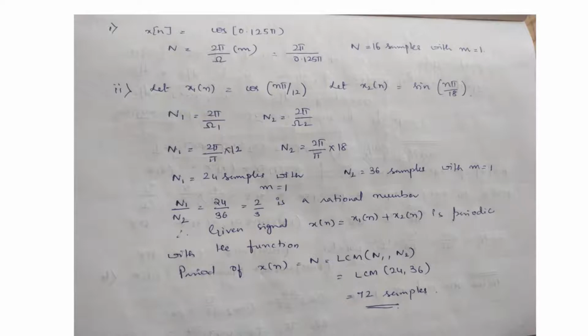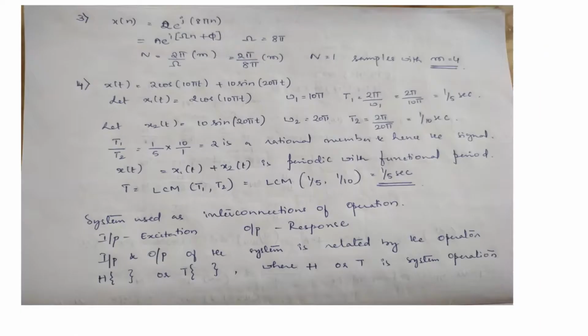We have to calculate what the period is. Here the sum of two signals is given, hence I have to calculate x(n). x(n) is equal to x1(n) plus x2(n), which is periodic with the fundamental period of x(n) equal to N. How can we calculate it? By taking the LCM of N1 and N2. If we take the LCM of 24 and 36, we will get 72 samples. That is the period of the given signal.